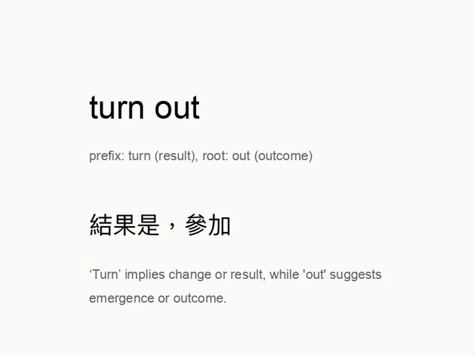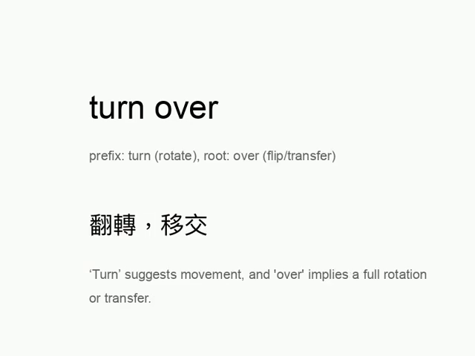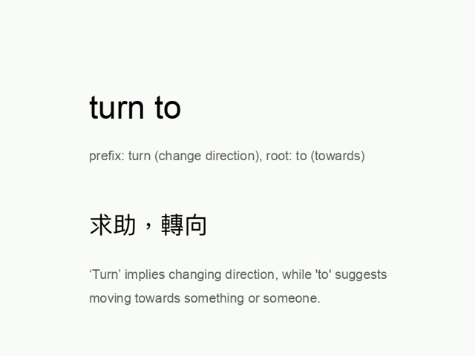Turn out. Turn implies change or result, while out suggests emergence or outcome. Turn over. Turn suggests movement, and over implies a full rotation or transfer. Turn to. Turn implies changing direction, while to suggests moving towards something or someone.